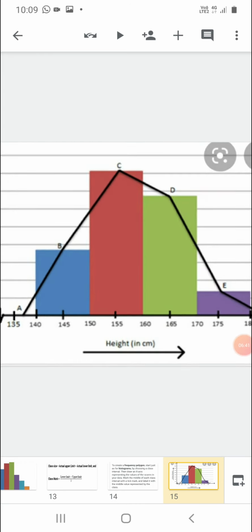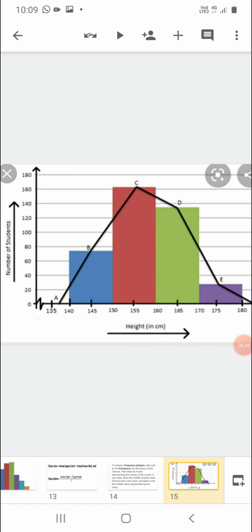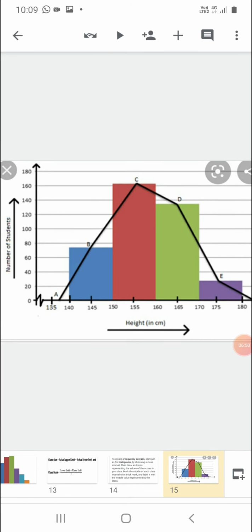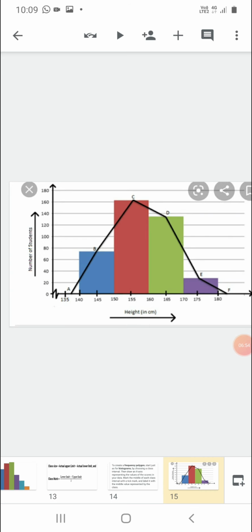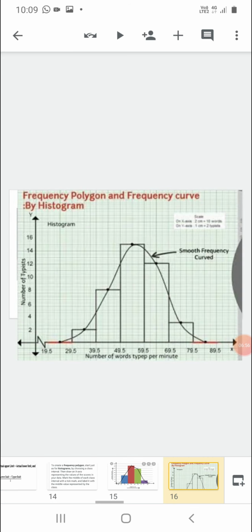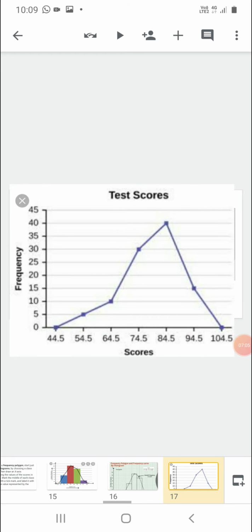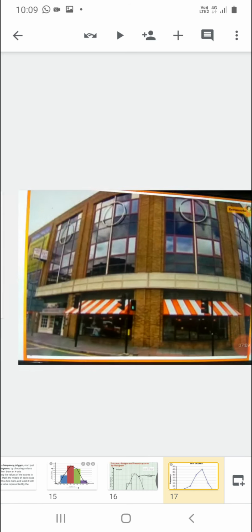This is known as a frequency polygon. As you can see, we have made a histogram first, and by joining the midpoints of every bar of the histogram, we can get this frequency polygon. So this is a graph picture to make the frequency polygons, which you have to make in your next exercise. This is without the histogram, by taking the class marks.